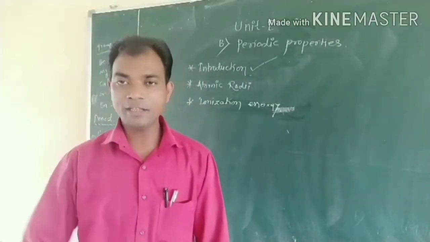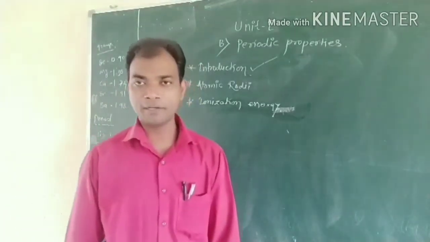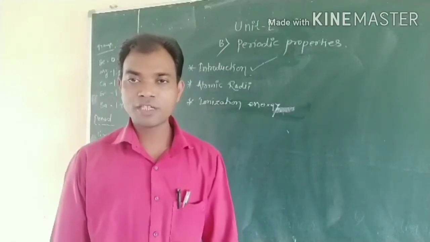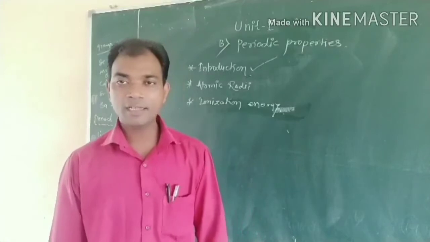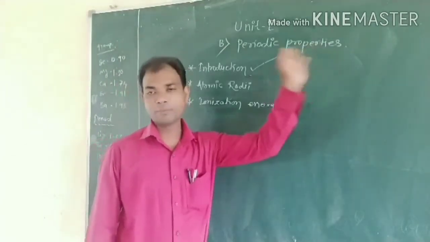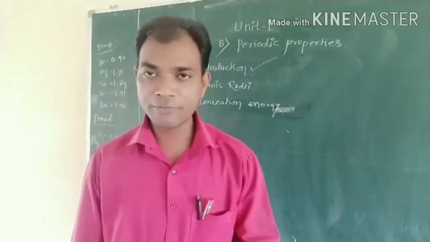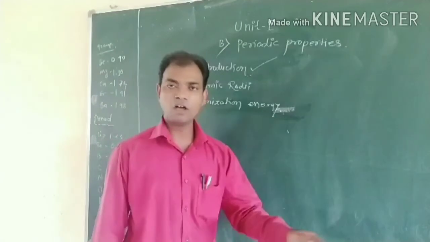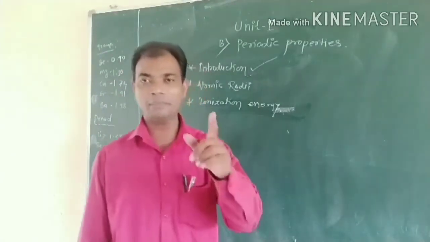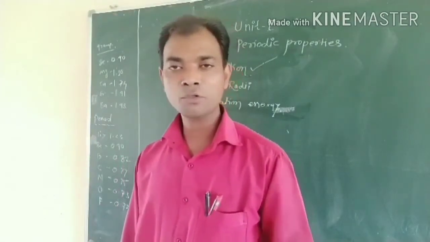In that way, Moseley proposed the modern form of the periodic table. So, who discovered the long form of the periodic table and who discovered the modern form? The long form is by Mendeleev and the modern form is by Moseley.